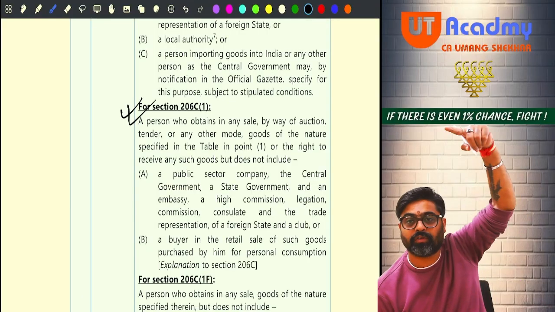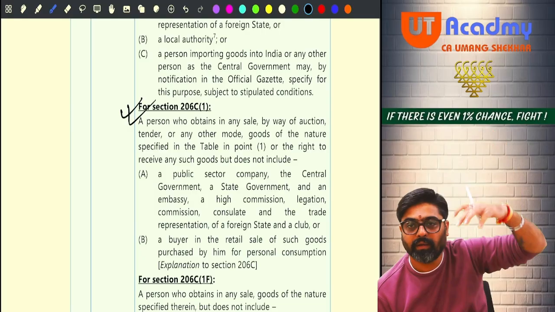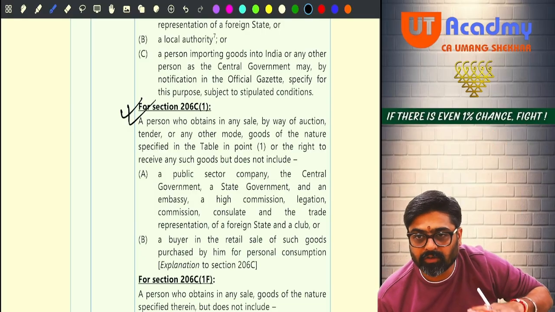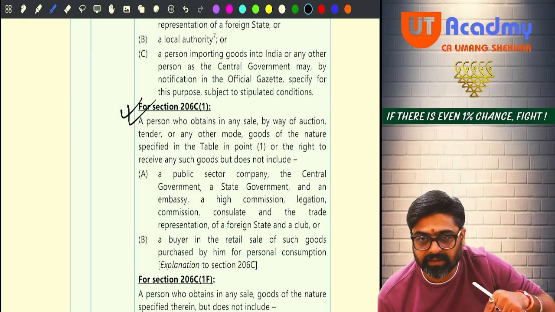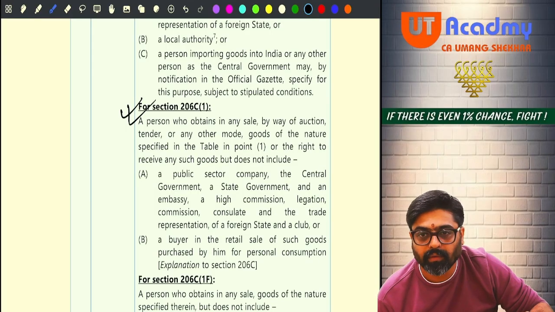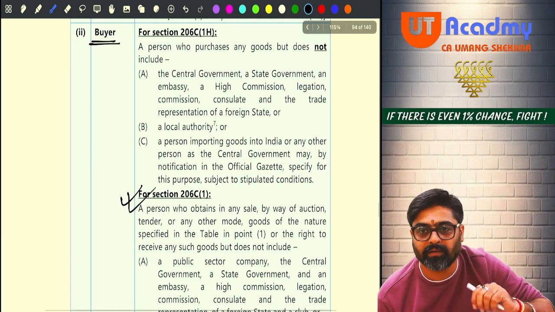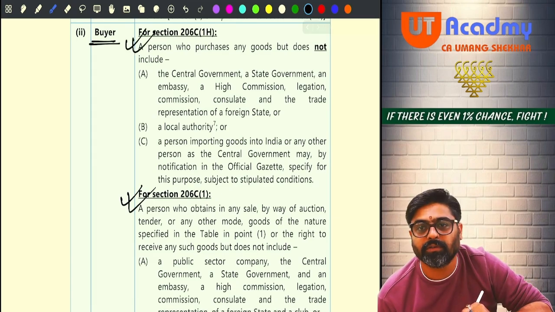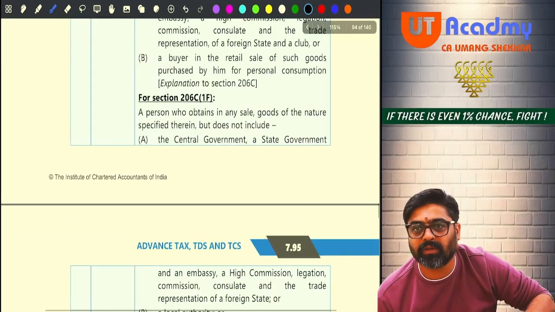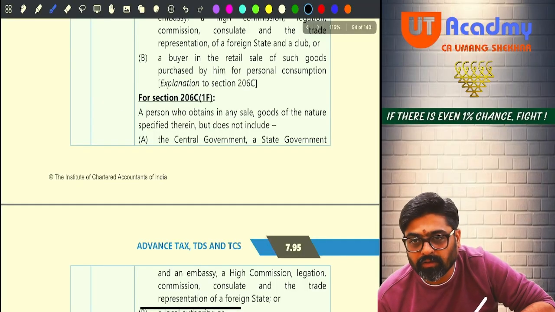So for 206C subsection 1, the buyer will be this person only, which is mentioned here. Okay. For 206C subsection 1H, they are the buyer. These are the buyers. For 206C subsection 1F, these are the buyers.